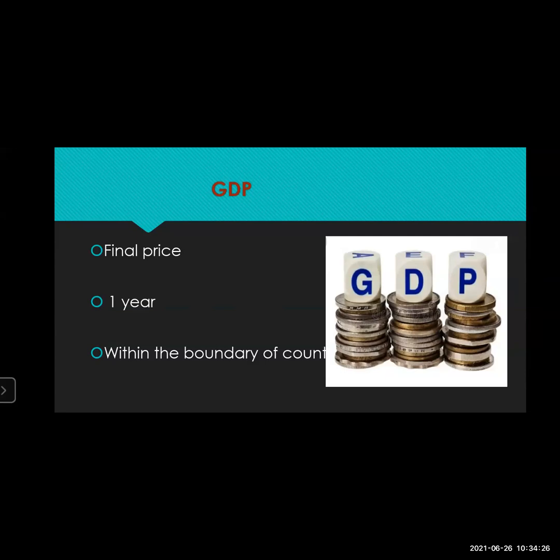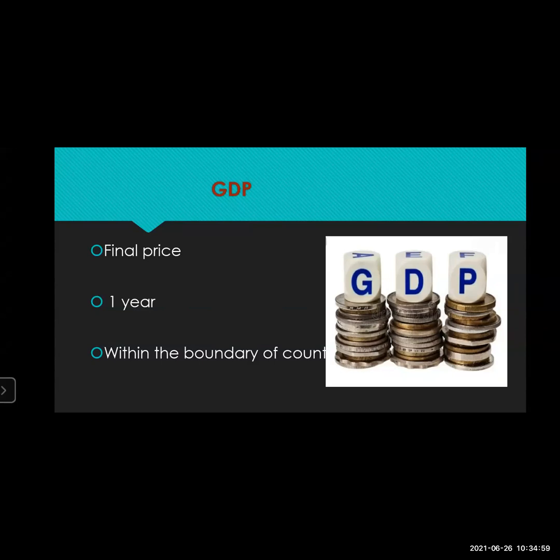Because actually the calendar year changes if we take into consideration the financial year, that is from April to next year's March. So remember, students, GDP is always counted according to the financial year, not the calendar year. The calendar year starts from January to December, and the financial year is the period from April to next year's March.